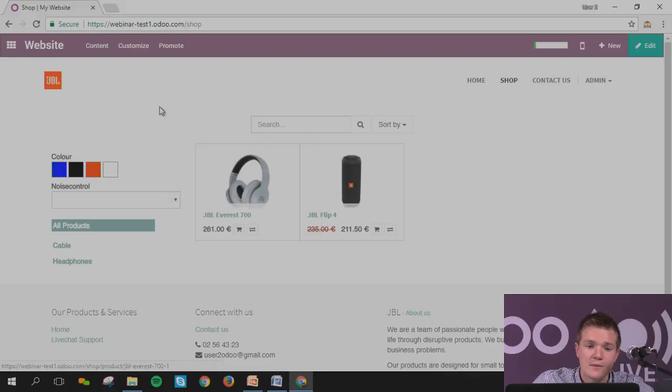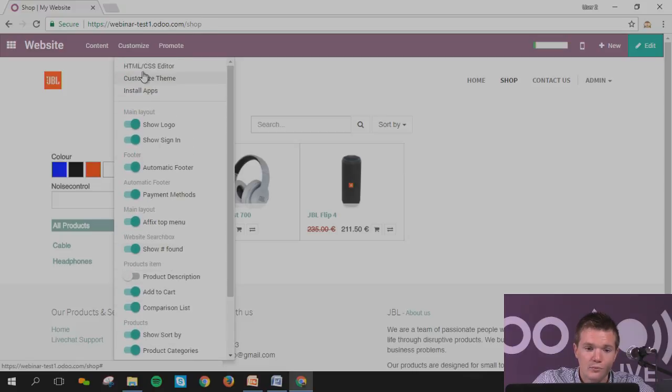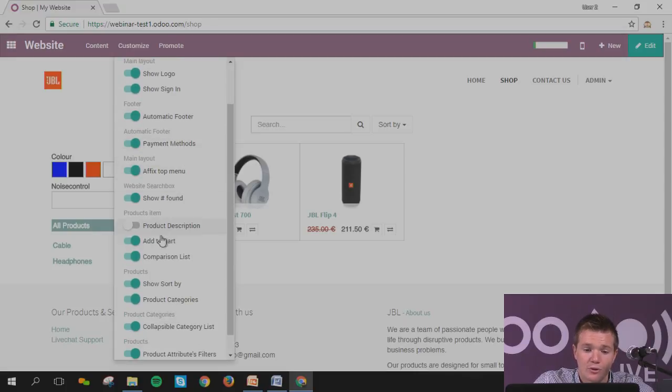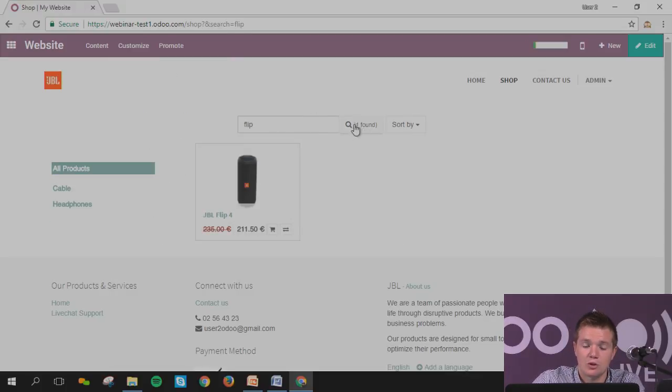As you can see on the customized page, now I've got some other features. Again, I've got the show logo on the side, show the sign, automatic footers, which is this in here coming into the system. The payment method is down in here. You can put the information if you have, I don't know, a PayPal logo, and it will appear down under. What's quite important is the search box. This enables you to put in a search, and as soon as it finds some info, let's imagine I put in flip, I can activate, and it tells me I've got one found. This is a search box.